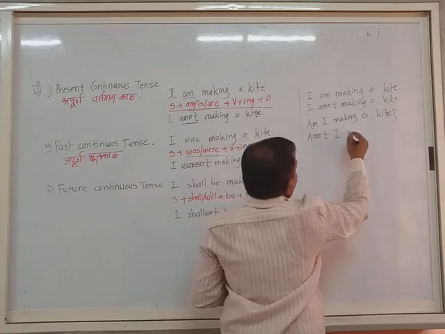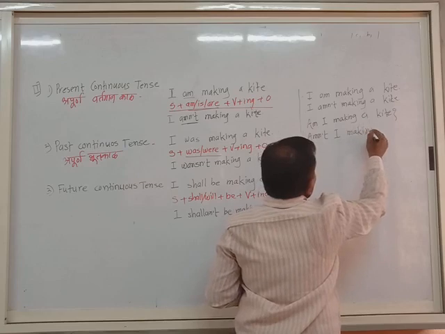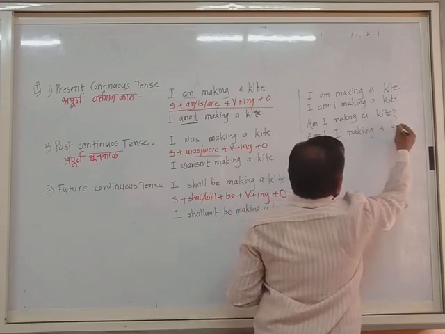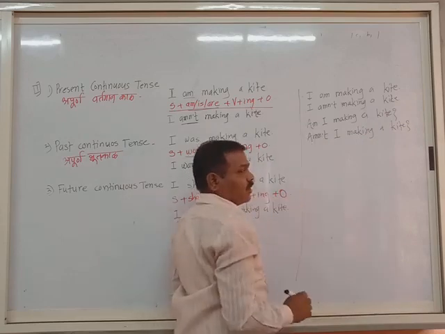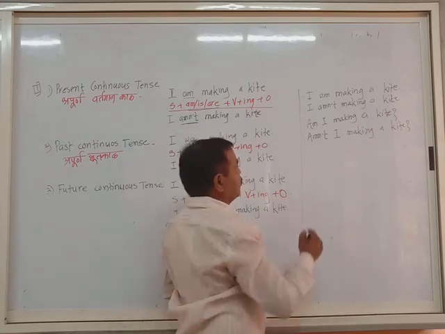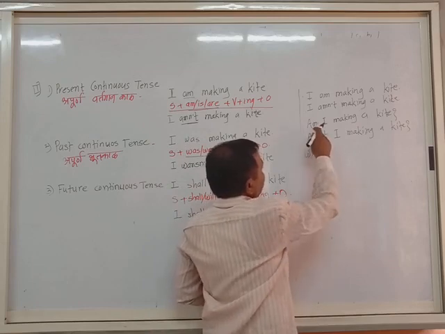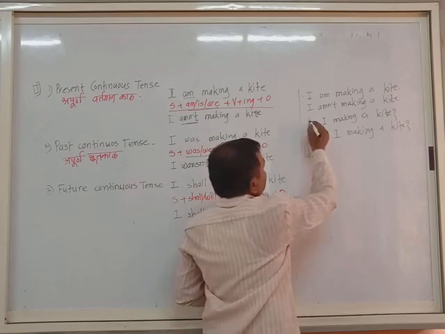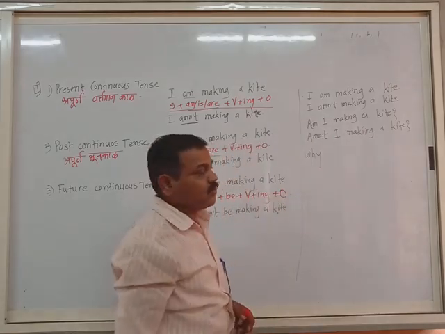Amn't I making a kite? This is the second pattern of the verbal question. And in the third one, you can see here the same pattern I will keep here: Am I? Just I will make one change. A is capital here. I shall write small.